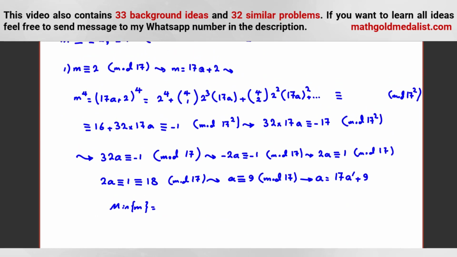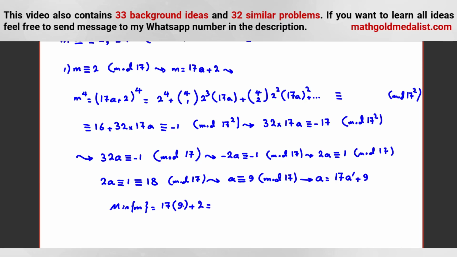a should be positive, because if a' is negative, for example negative 1, then it will be negative. So a' can be 0, then a is 9, so the minimum m is 17 times 9 plus 2.